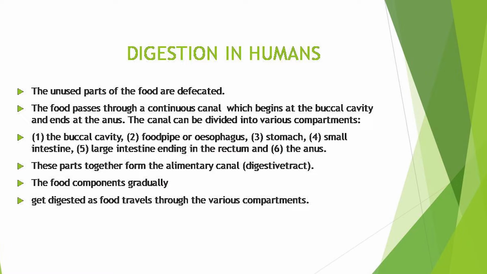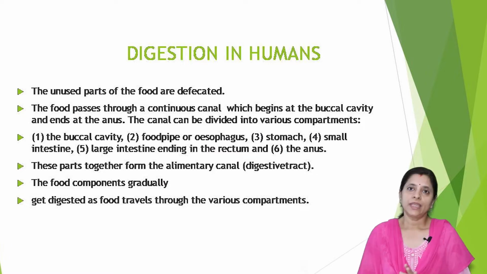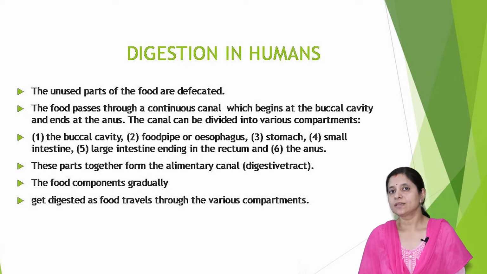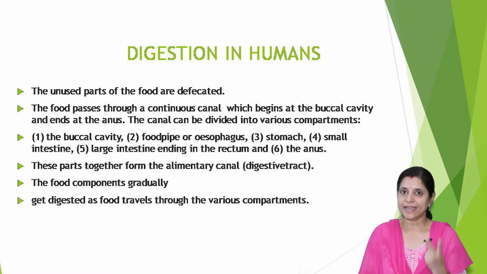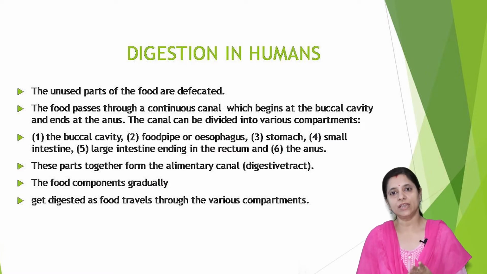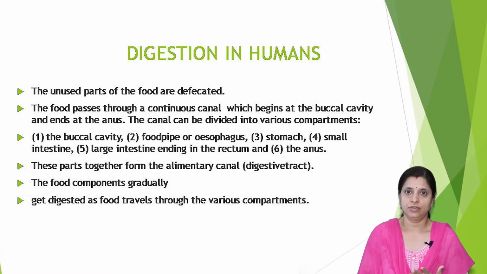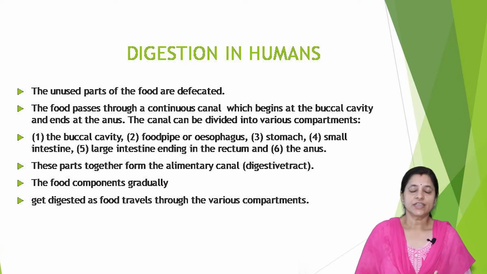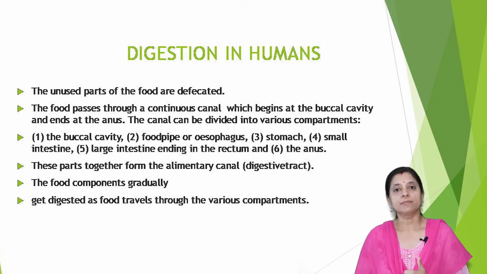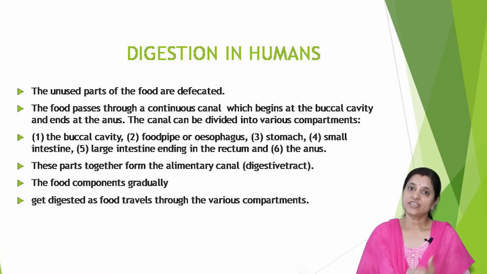Now, the next slide is digestion in humans. This is the main topic of this chapter. The digestion process in humans is a complex process. There are 5 main steps included in this process: ingestion, digestion, absorption, assimilation and egestion. We will study all these 5 steps in this whole system.